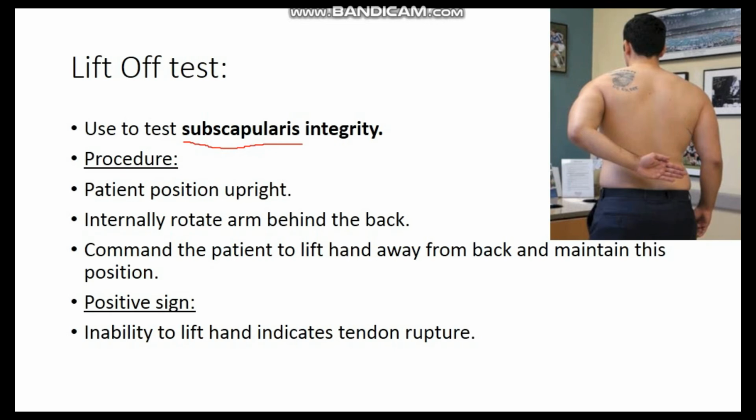Instruct the patient to bring his arm behind the back, that is, internal rotation of the arm, and then instruct the patient to lift his hand off the back and maintain this position for some seconds. If the patient is unable to maintain this position, it means there is a pathology in the subscapularis muscle or there is a tendon rupture of the subscapularis muscle.